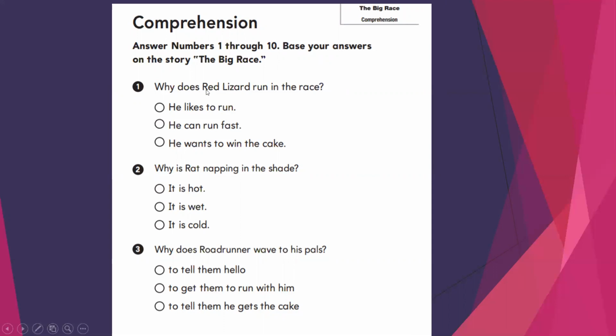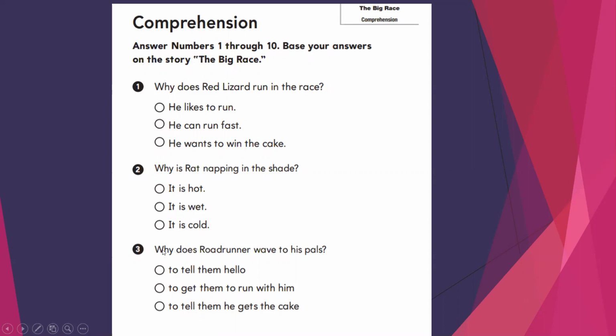Number 1: Why does the red lizard run in the race? He likes to run fast. He wants to win the cake. Number 2: Why is the rat napping? Napping means sleeping in the shade. In the shade. It's hot, it's wet, it's cold. When you are sitting in the shade, what does it mean?